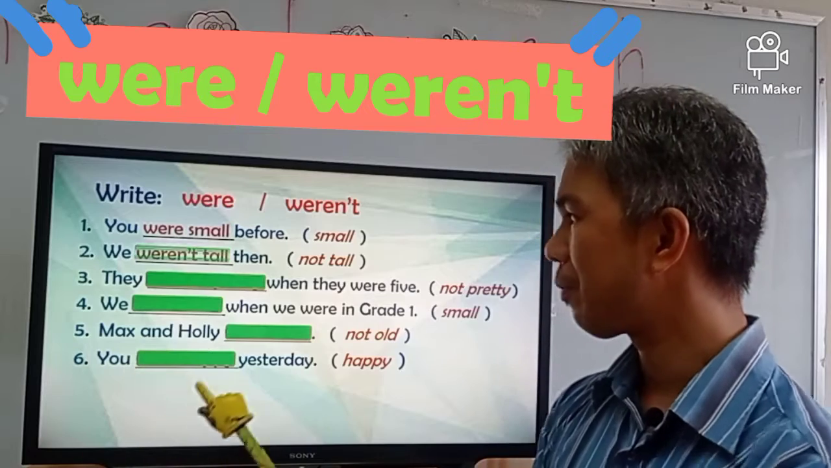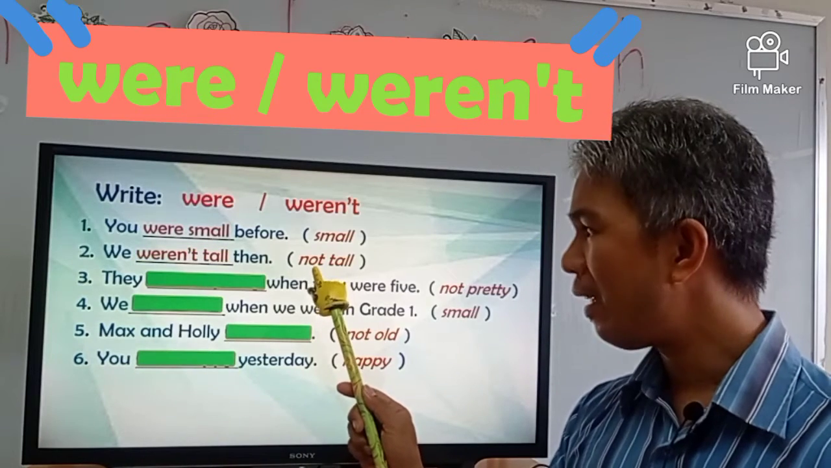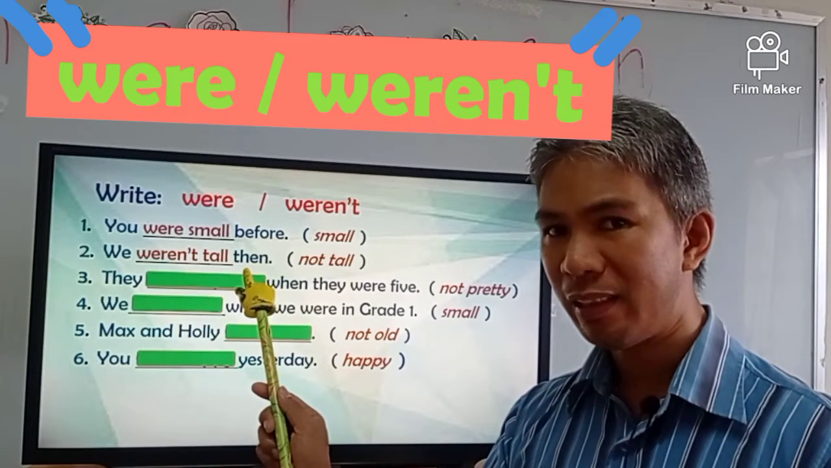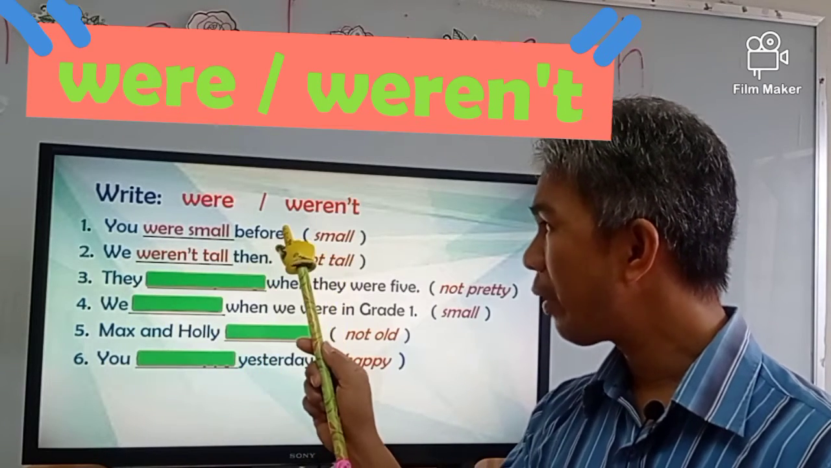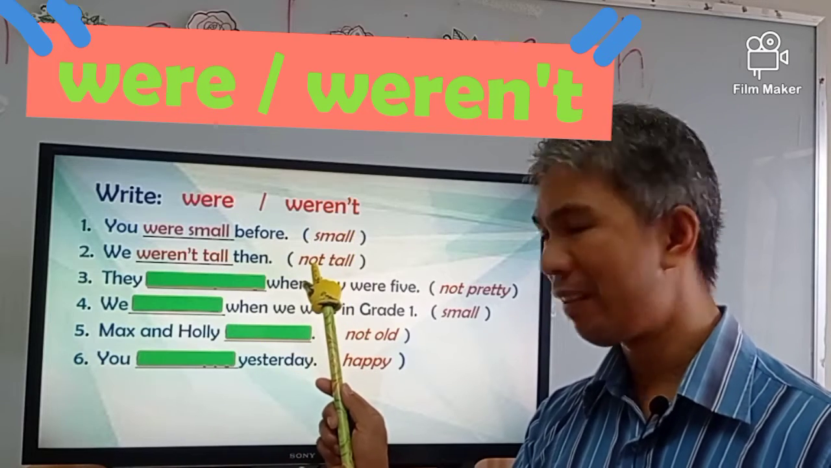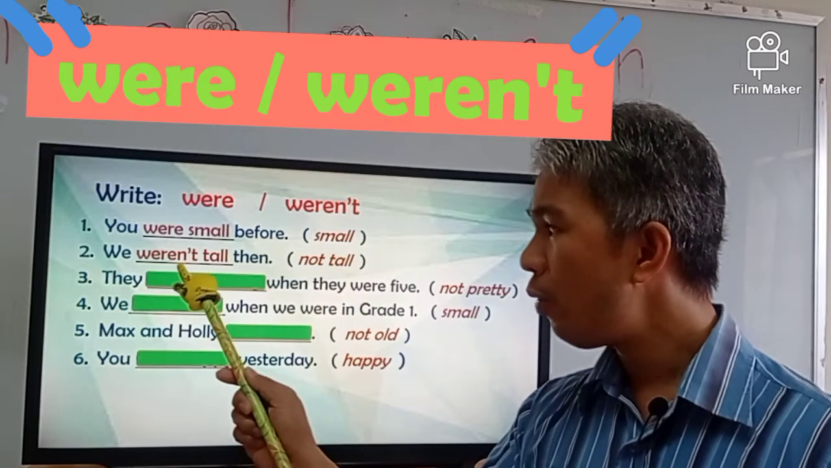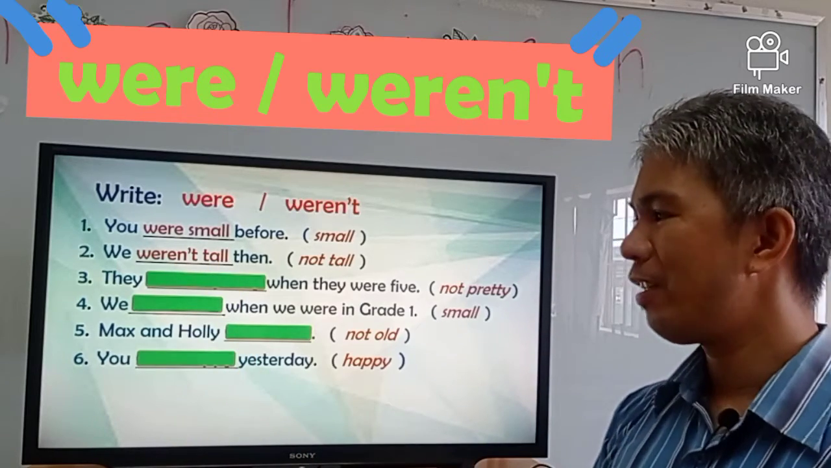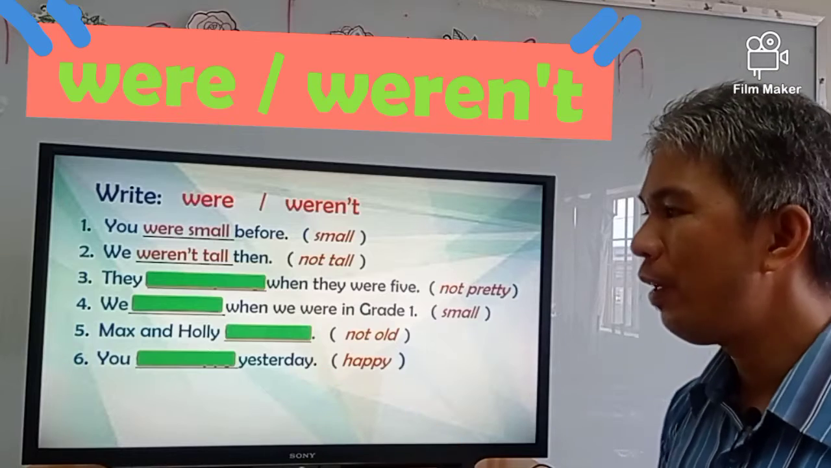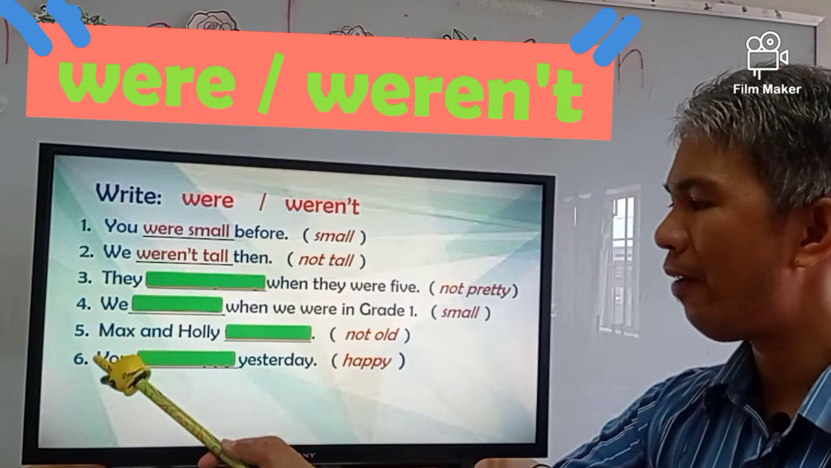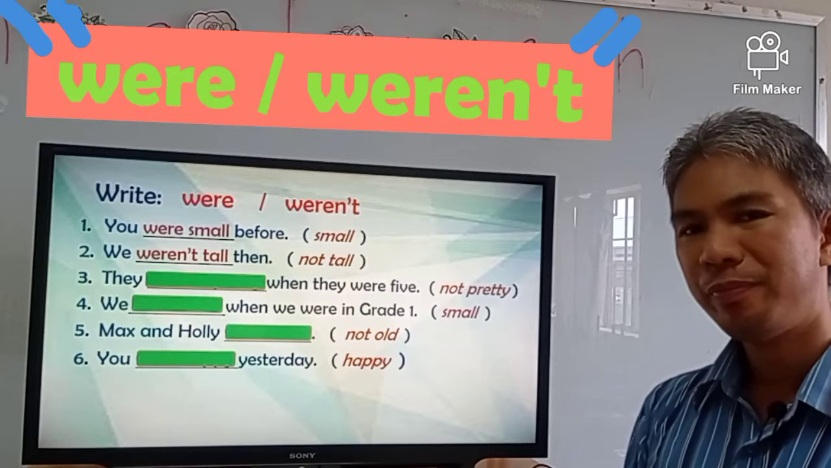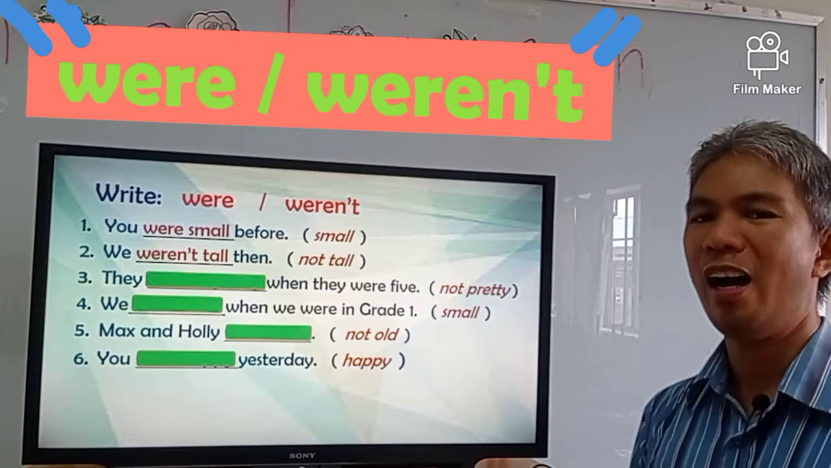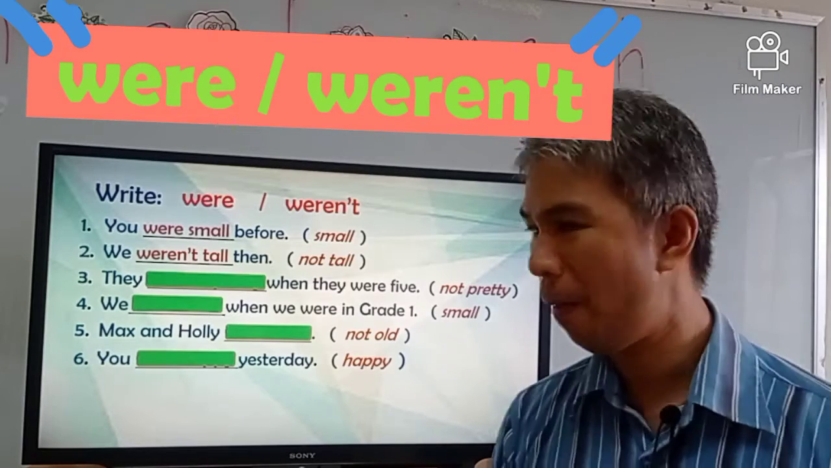Number 2. The adjective is not tall. We weren't tall then. So we are going to use weren't because not tall. So weren't tall. Can you follow? Now it's your turn to answer number 3, 4, 5, and 6. Let's answer it together.